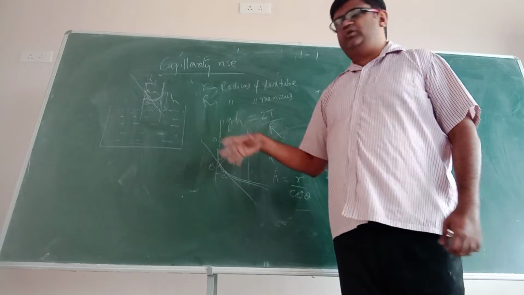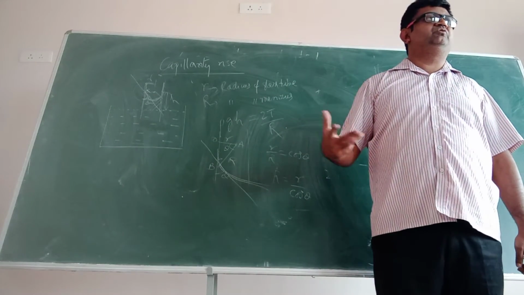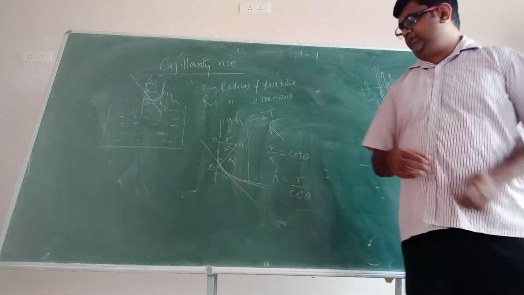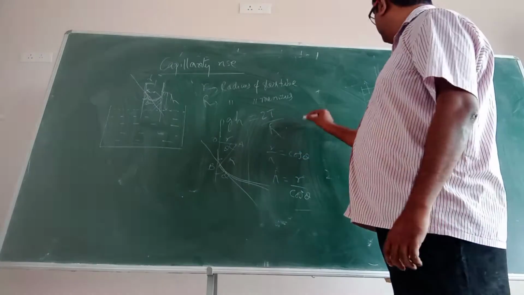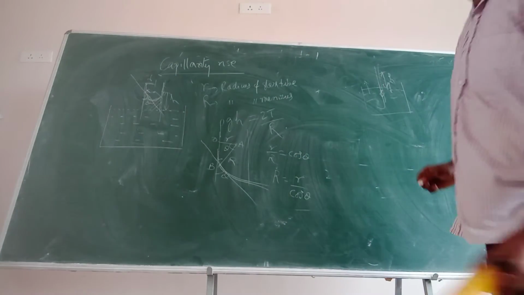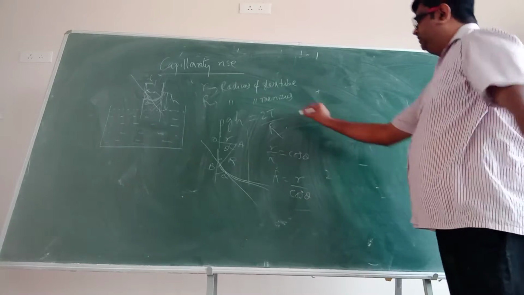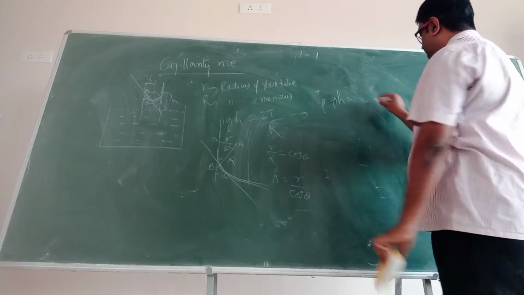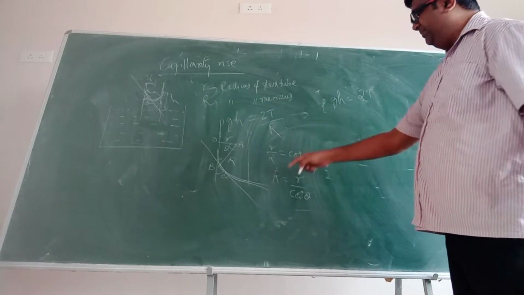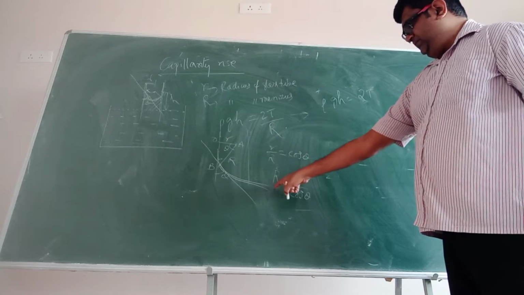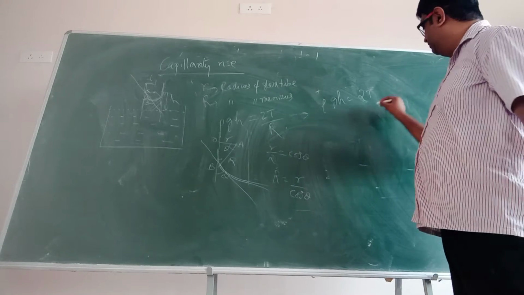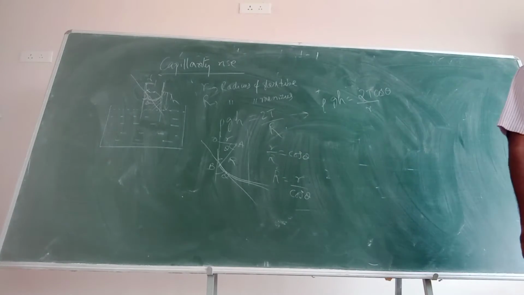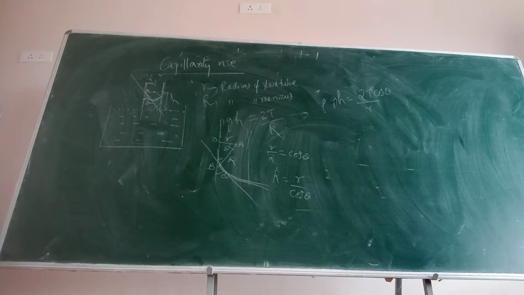In physics you always try to bring it in terms of variables which you know, rather than getting into variables which you don't know. Okay? So R value we put here. So what are you getting? This becomes rho g h is equal to 2T divided by capital R. Capital R is r divided by cos theta. So this becomes r. Cos theta goes to the numerator.